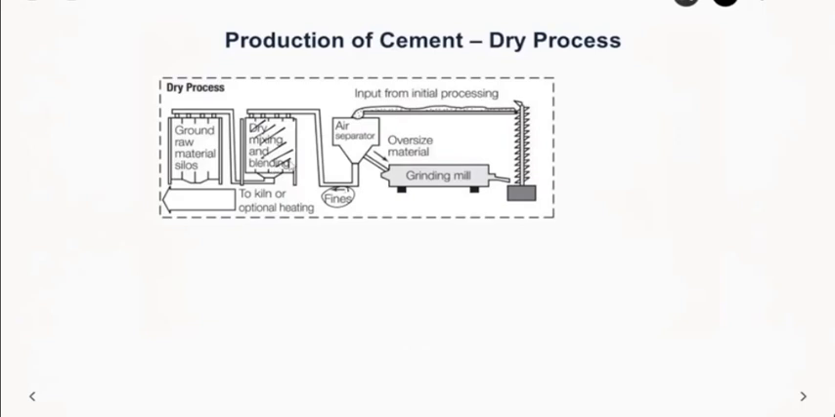After that, they are stored in silos, and then they are sent into the kiln. Here also the same process as the wet process happens, and you finally obtain the clinkers. Then you cool them off, then gypsum is added, and finally it is stored as cement. Here, because there is no water involved, less amount of fuel is required.